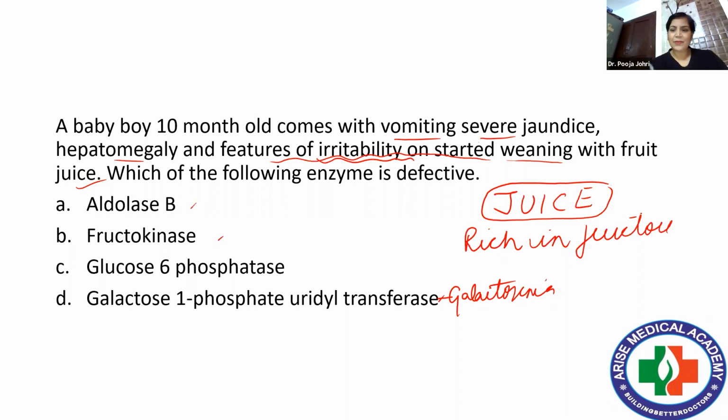That means we have to narrow this down to two, because in fructose metabolism only these two are related, isn't it? Aldolase B and fructokinase. Obviously, this is ruled out because glucose 6-phosphatase converts glucose 6-phosphate to glucose. So this is also ruled out. Now we have to concentrate on aldolase B and fructokinase.